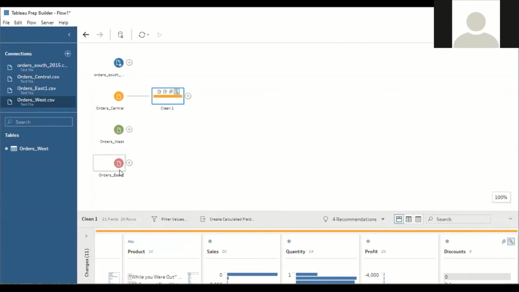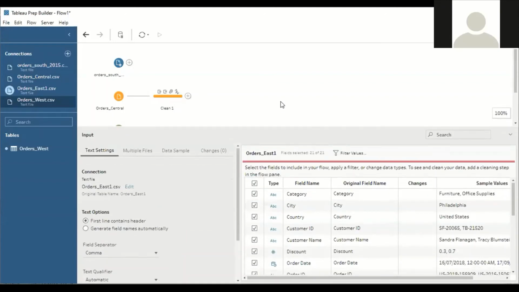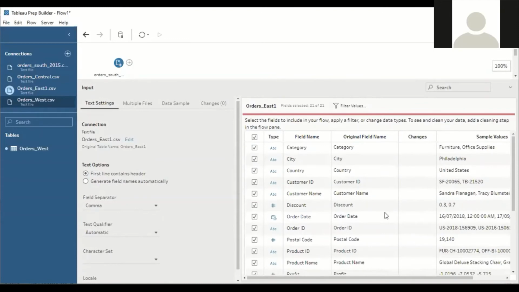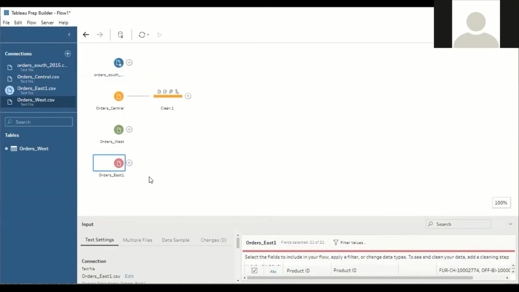Let's go to the other sheet called East. Let's try to clean this sheet also now. As far as East is concerned, on sales we saw one error here. Yeah, sales starts with USD. The prefix starts with USD, but if you compare this with other sheets, all the sales values are numerical decimal values, right? So let's try to clean this using the cleaning step.